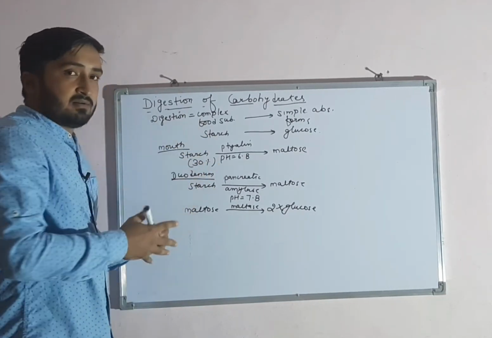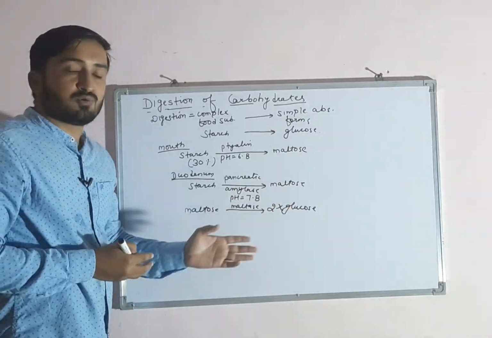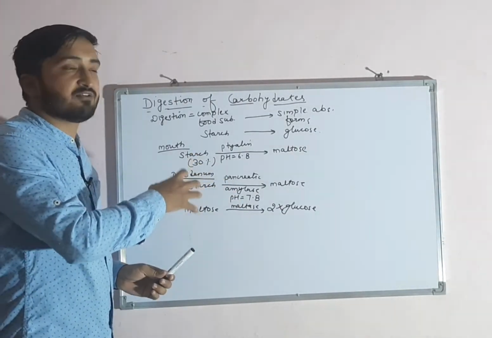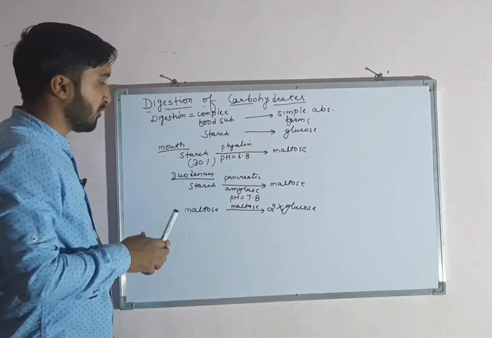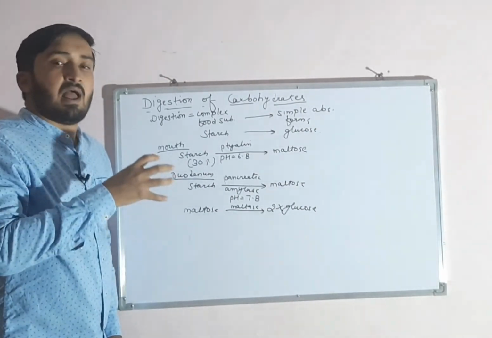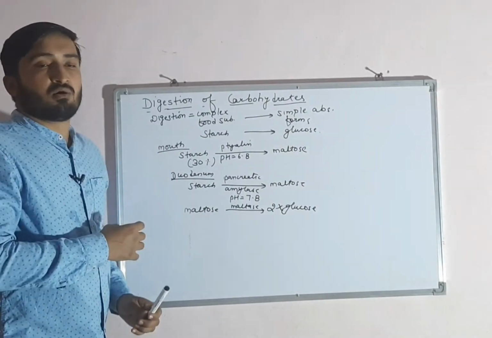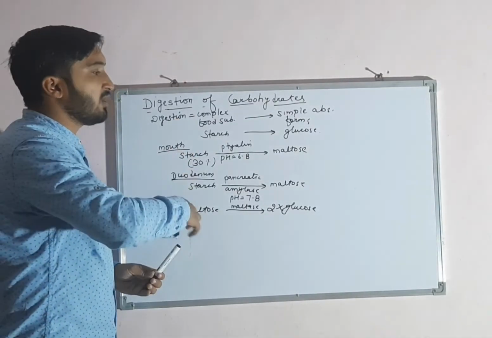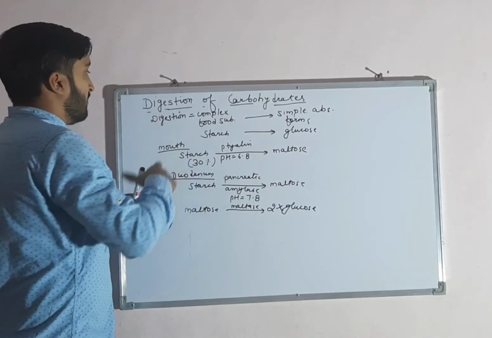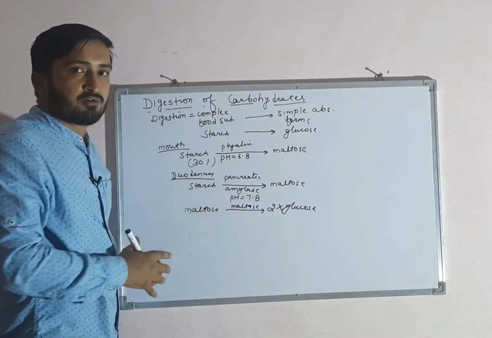Now these digested forms move into jejunum and ileum, and are absorbed by different modes such as diffusion, facilitated diffusion or active transport. Undigested food now moves into the large intestine and is temporarily stored in the rectum and is removed from the body by the process called defecation. So this is overall the idea about the digestion of carbohydrates.